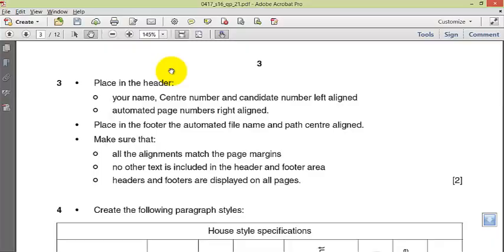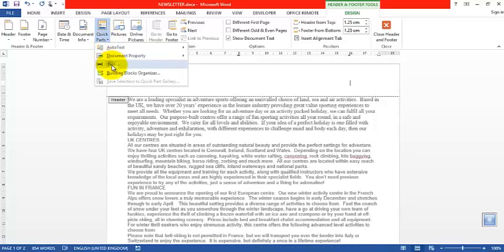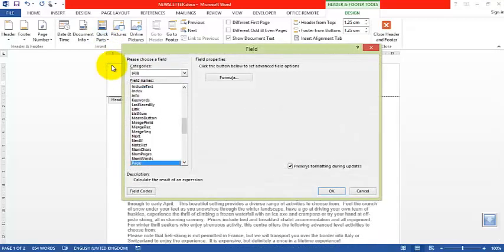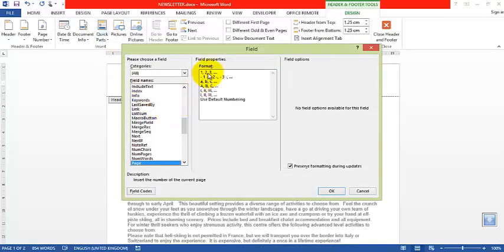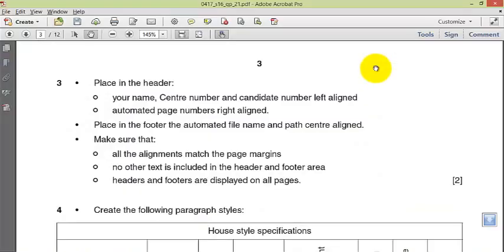Automated page number right aligned. Okay, is a part required? Okay, no. That's another one. Automated page number right aligned. So that is in the quick parts. Field, tab P for page number. Okay, page. Okay, right aligned.